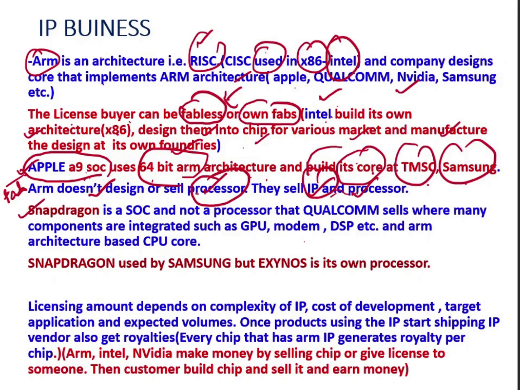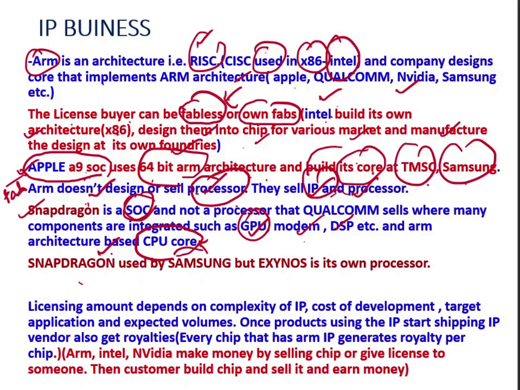I already explained this one. Snapdragon is a SoC and not a processor. Qualcomm sells a chip where many components are in. Qualcomm has designed the SoC named Snapdragon, and this SoC also integrates GPU, modem, DSP, and it uses an ARM architecture based CPU core. The Qualcomm Snapdragon uses ARM architecture, and Qualcomm has designed its CPU core and integrates other components like GPU, modem, DSP, and they sell it to other people. Okay.